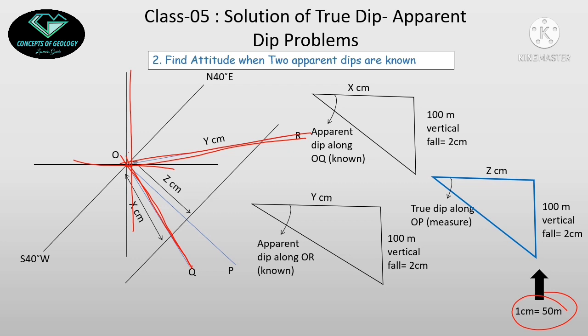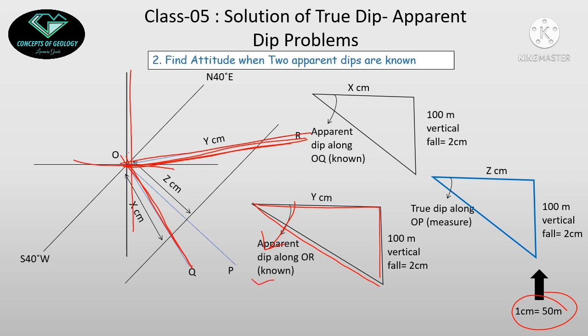The apparent dip amount and directions are both provided. Suppose in this direction, OR, the apparent dip is given. So I will construct a triangle with this apparent dip along this OR.